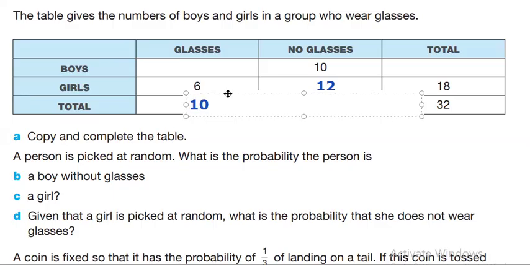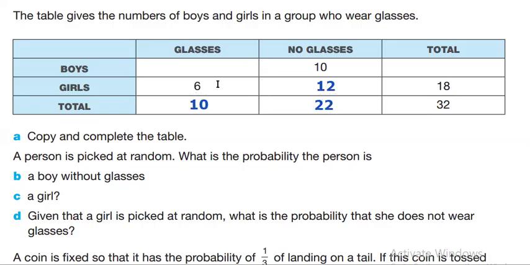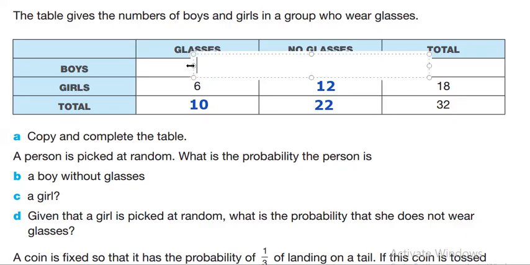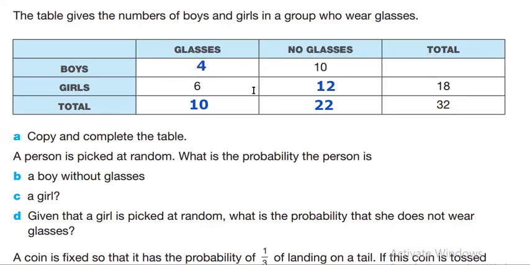So this one is 10. And 10 minus 6 is 4. Focus on how you deal with these tables. The total is here. You have to focus on that. And 4 plus 10 will give you 14. To check, you have to add 14 plus 18. It must give you 32. Now copy and complete the table.